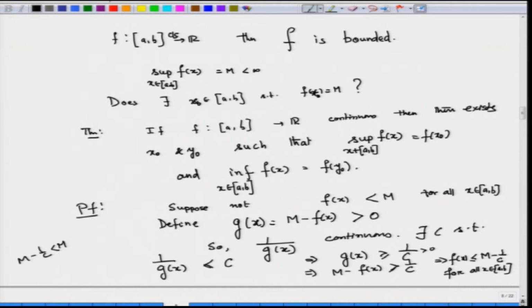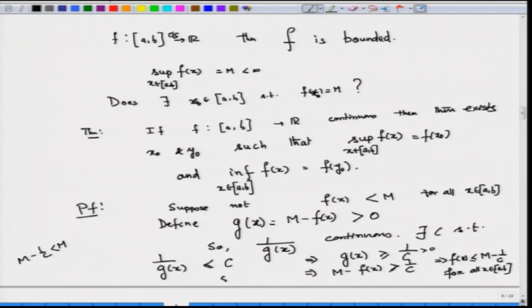Here is a number which is smaller than M, and f(x) is less than or equal to that number. So, M cannot be a least upper bound. Therefore, this is a contradiction. So, there exists an x naught such that f(x naught) is equal to M. Similarly, we can prove it for the infimum.